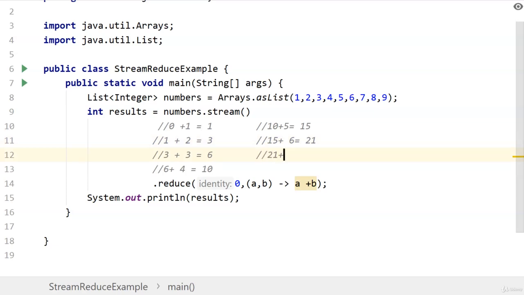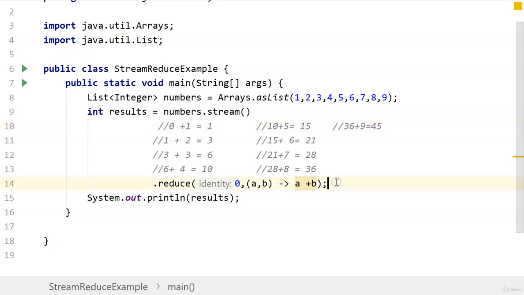21 plus 7 is equal to 28, and 28 plus 8 is equal to 36, and the final one is 36 plus 9 is equal to 45. So that's how we get the result of 45. So that's why the identity operator is provided as 0.